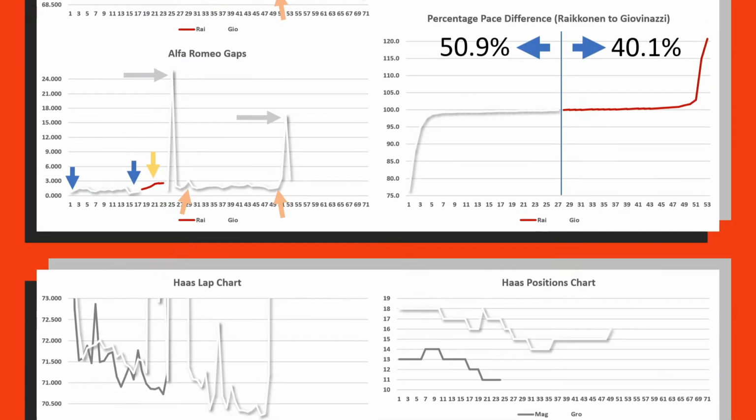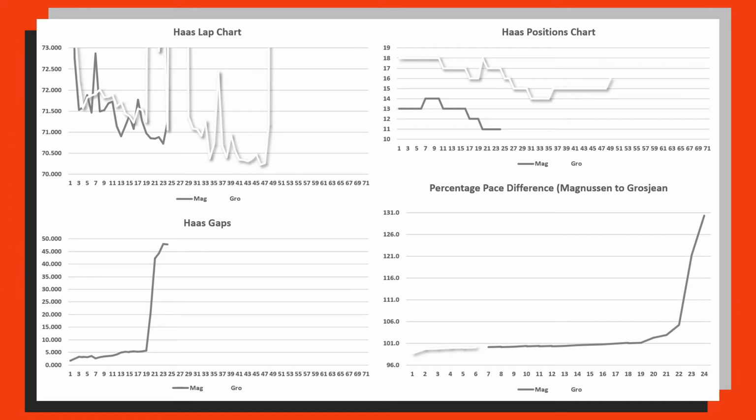And then penultimately we head on to Haas. Now again, this isn't one that we can take a great deal from, as Magnussen retired very early on, and then even Grosjean retired halfway through this race also. But we can highlight a small section here where Magnussen is just going a little bit quicker than Romain Grosjean, which is highlighted in this nice shallow increase here.